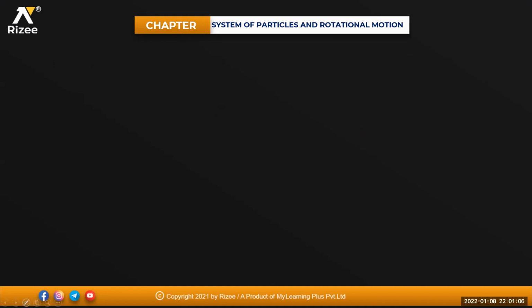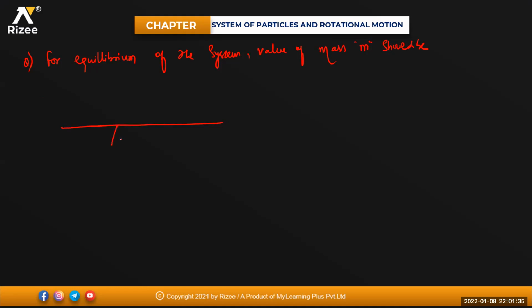One more application. For equilibrium of the system, the value of mass M should be. This is the system given, beta. This is your rod and here somewhere there is a fulcrum support.